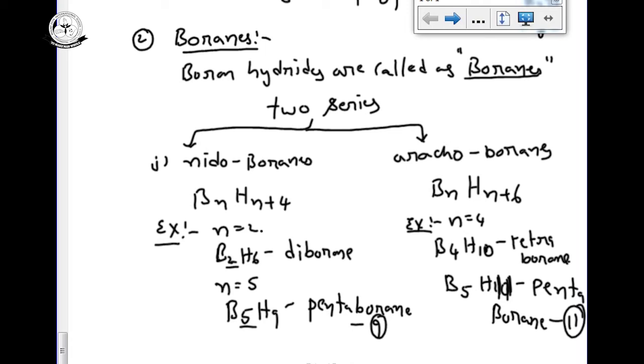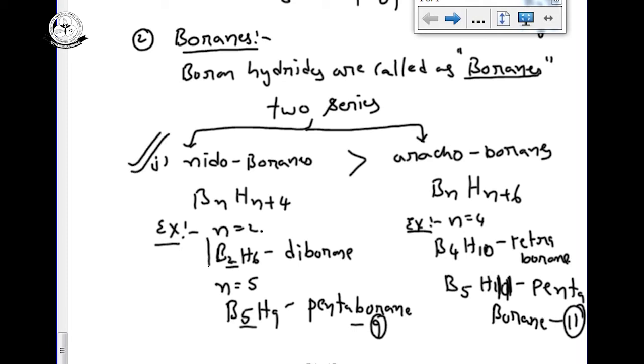The names are pronounced the same. One is pentaborane and another one is also pentaborane, but pentaborane 9 means that is nidoborane, and pentaborane 11 means that is arachnoborane. Then the stability order: nidoboranes are more stable when compared with arachnoboranes. Nidoboranes are more stable than arachnoboranes. So that's why we are going to discuss only this one.